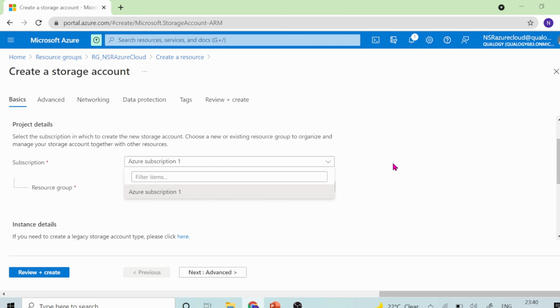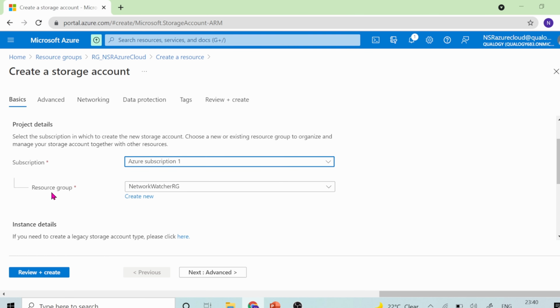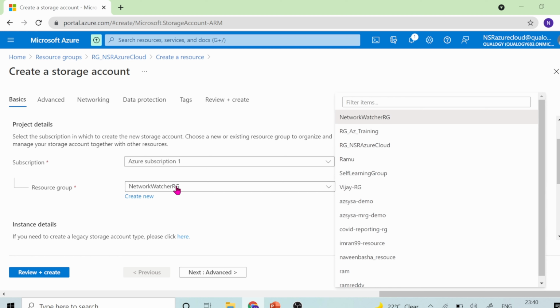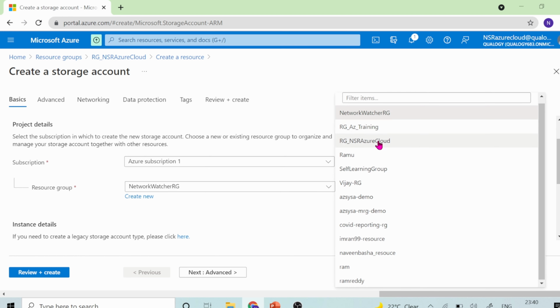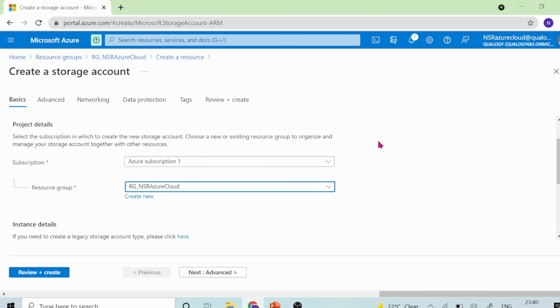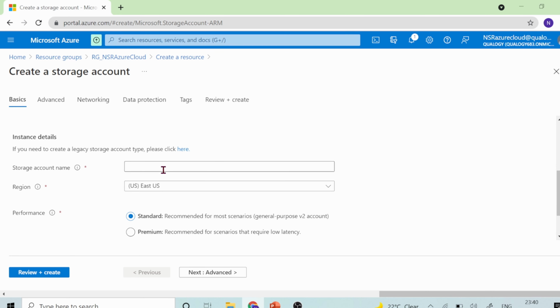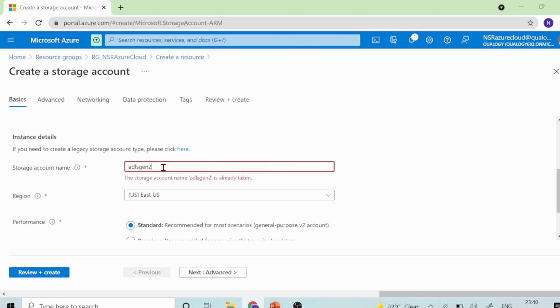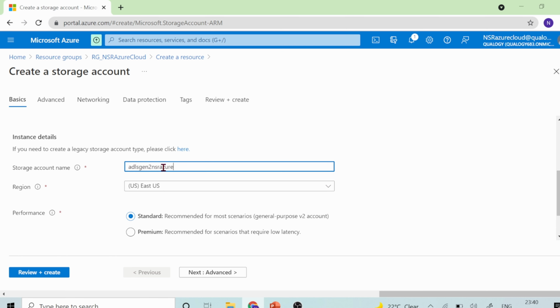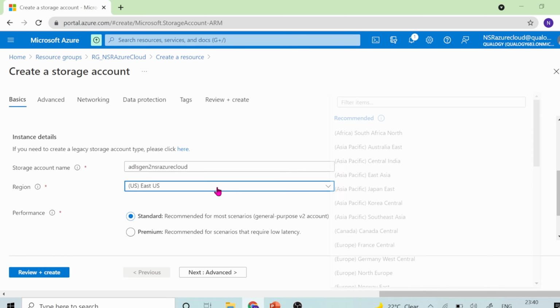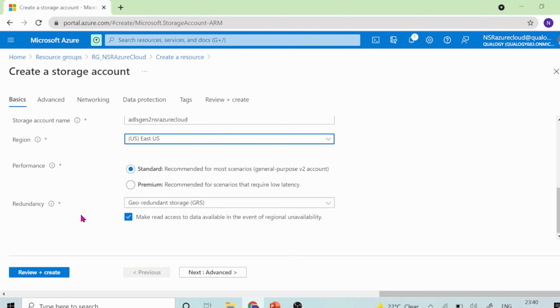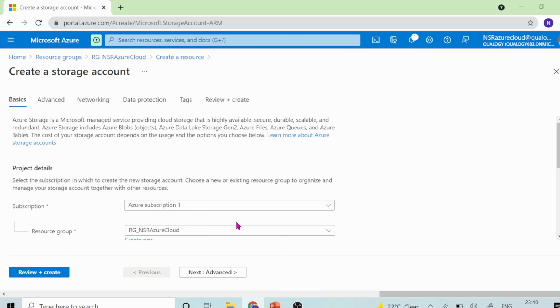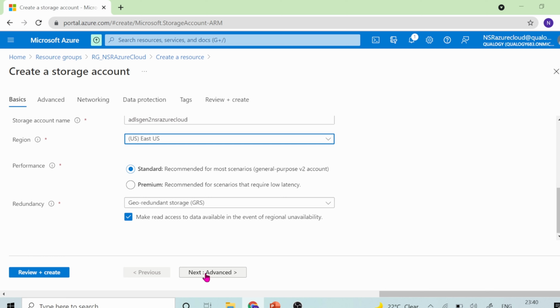Just choose the subscription here. Under this particular resource group, I'm choosing my resource group. You can give any name, ADLS Gen 2 MSR Azure something, and the region, you can select any region. By default I'm not choosing anything. These are the default options, so you don't have to choose anything here. Just click on next.